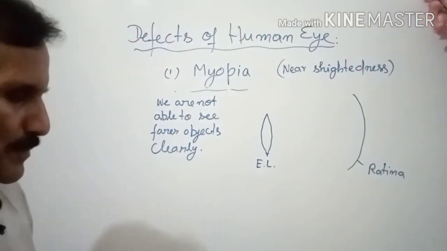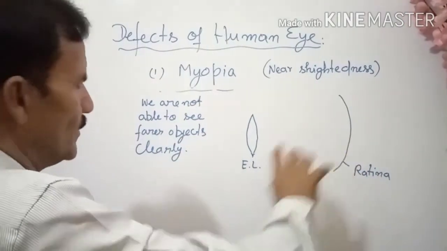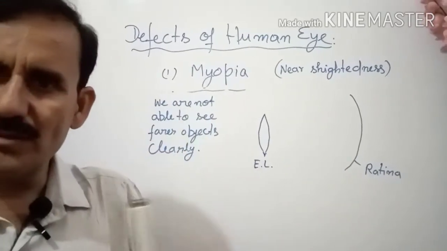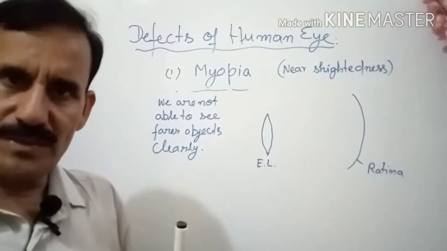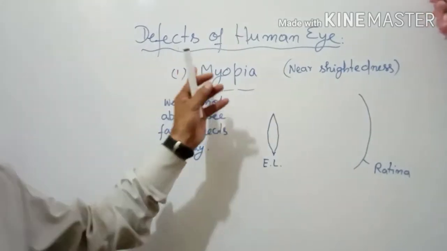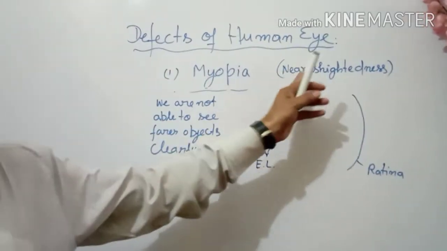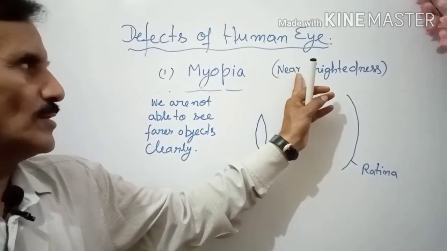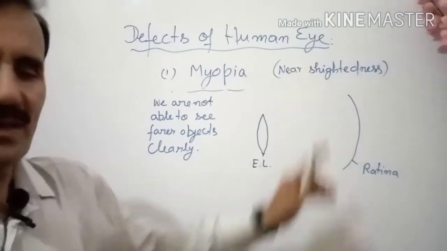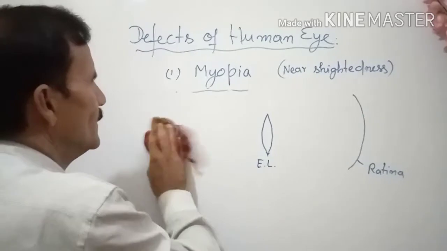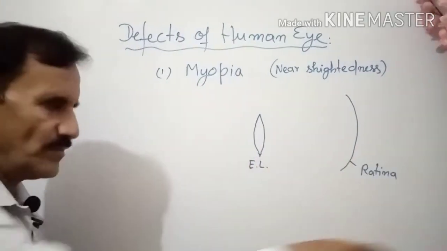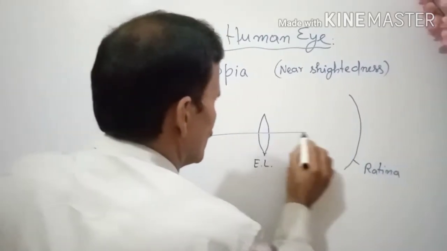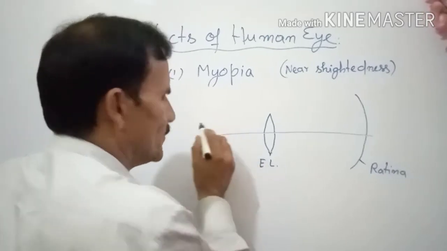Now actually what happens in myopia? We are not able to see farther or distant objects clearly, and that type of defect is called myopia or nearsightedness. Here it may be confusing, so always when you are using near, you will see the farther objects. Okay, so now it is clear. Now what can be the reason for that? Suppose there are farther objects.